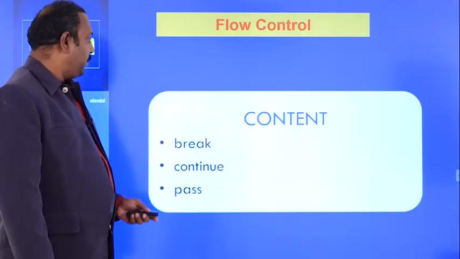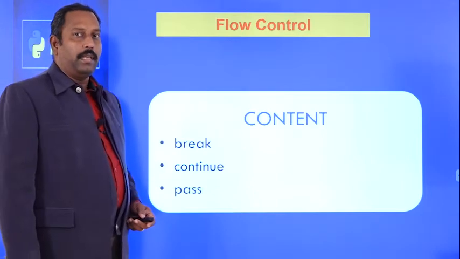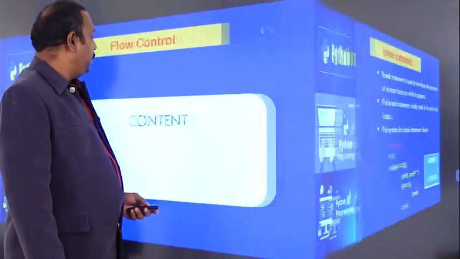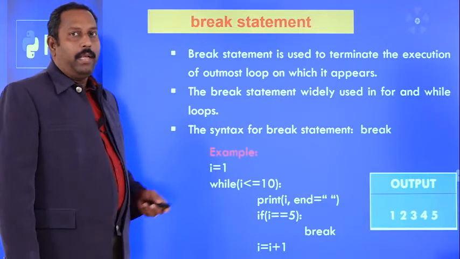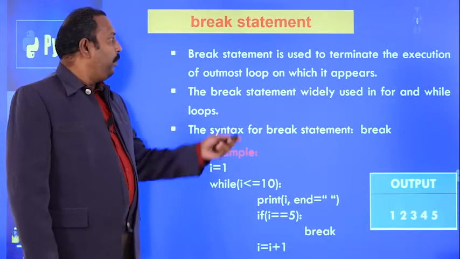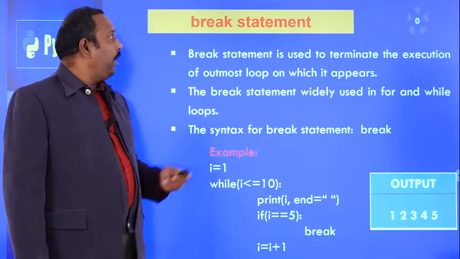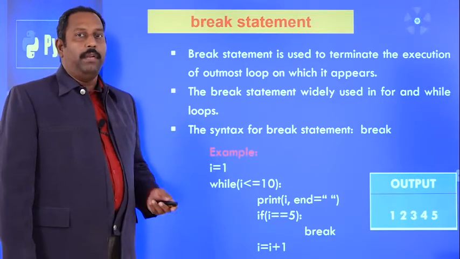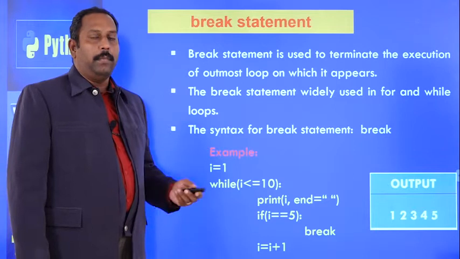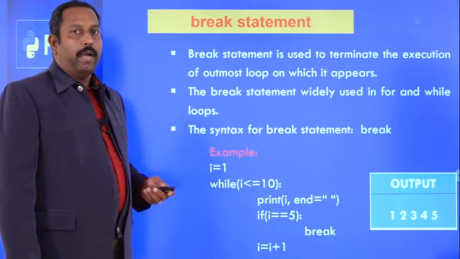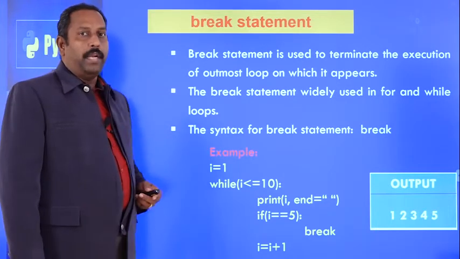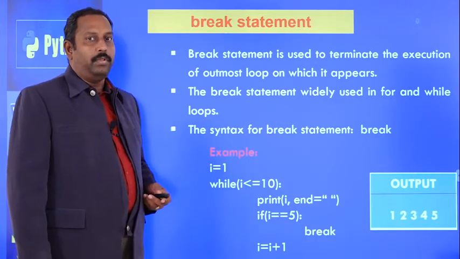So now we'll discuss break, continue and pass statements in Python programming. First we'll see the break statement. Break statement is used to terminate the execution from the outermost loop. Break and continue statements we generally use in looping statements, that is the for loop and while loop in Python. In these two loop statements we'll use the break and continue statements.